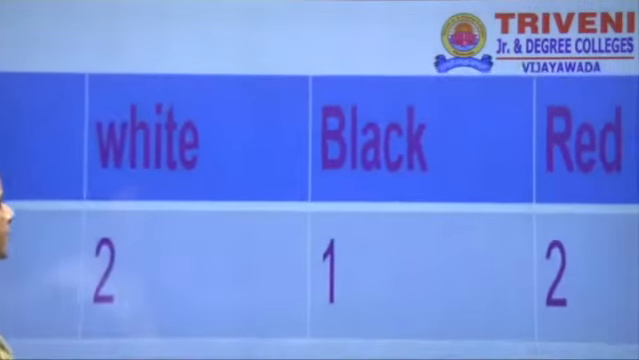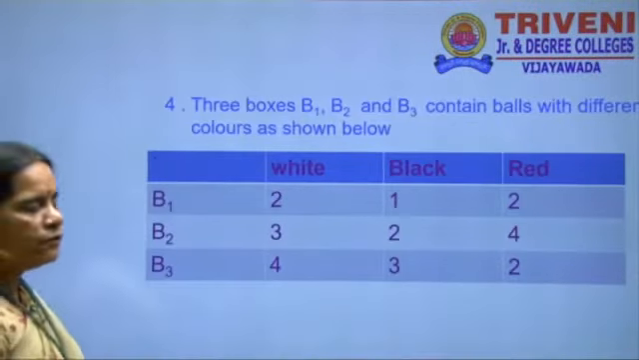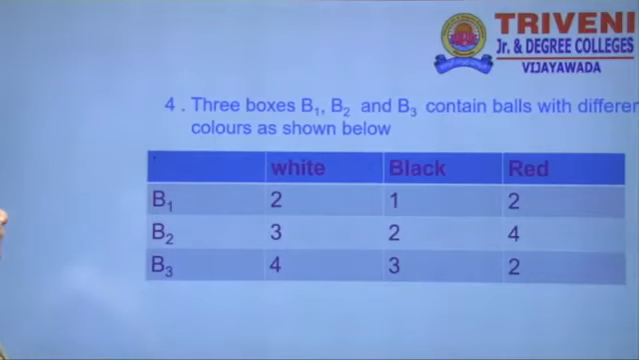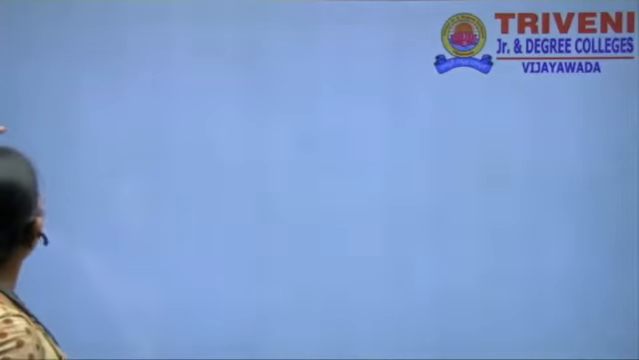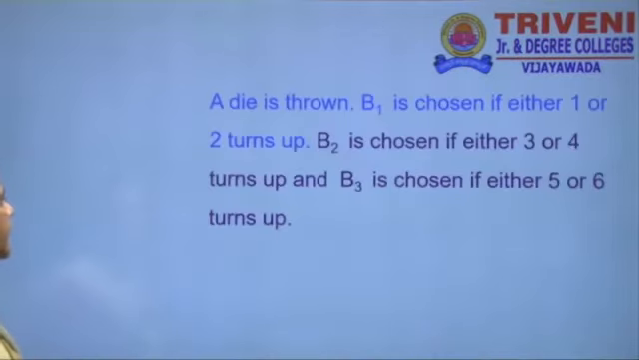Here also 3 boxes are there, that is B1, B2, B3, containing balls of different colors as shown below: white balls, black balls and red balls. The bags are 3 bags here. First finding the probability of, suppose a die is thrown. B1 is chosen if either 1 or 2 turns up. Selecting B2 is 3 or 4 turns up. Selecting B3 is 5 or 6 turns up.